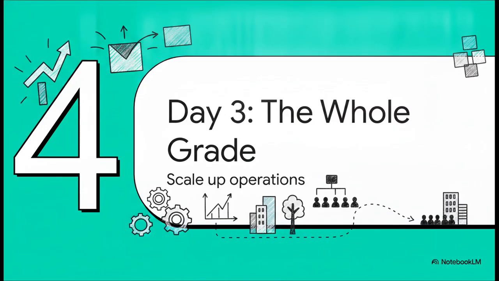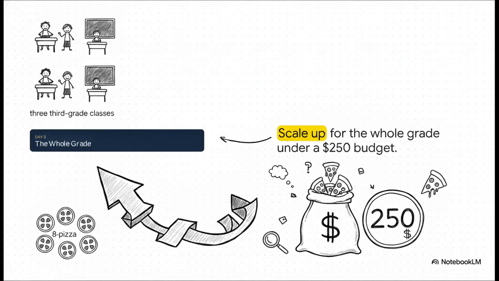All right, which brings us to the big finale. Part 4, Day 3, the whole grade. This is the ultimate escalation. All 3 third-grade classes are joining forces. The students need to take their super successful 8-pizza plan from day 2 and scale it up for the entire grade, keeping the total cost under a brand new, massive budget of $250.